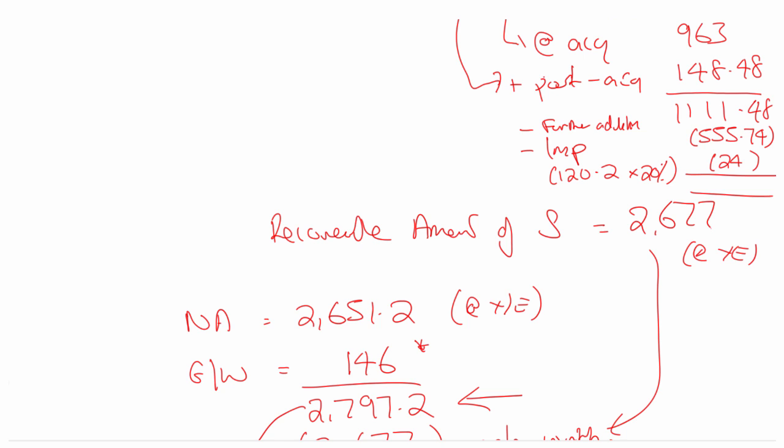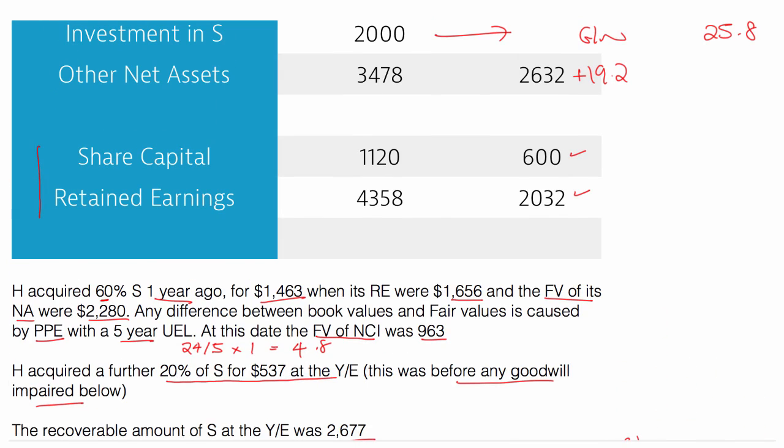Okay, and if we add all that down, if I can just sneak that in, I have NCI of 1111.48. Then I bought off them 555.74. Then there was an impairment of 24 as far as they're concerned, leaving them with 531.74 or somewhere close. So 531.74, that's what I'm going to put up here to NCI at the year end, 531.74.